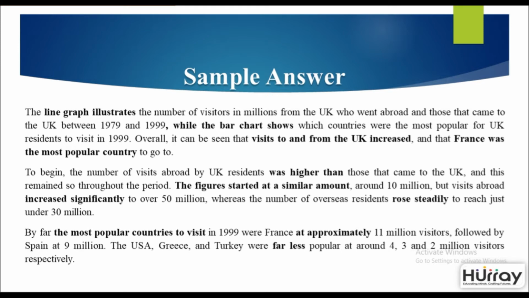Talking about summarizing the main features, you've got words like visits to and from the UK increased, and that France was the most popular country. So using good lexical resource like most popular country, visits to and from the UK, these are examples of good grammar and good lexical resource which could get you a higher band score.